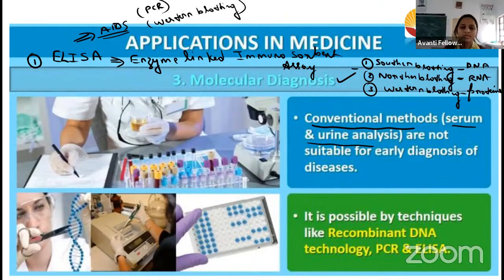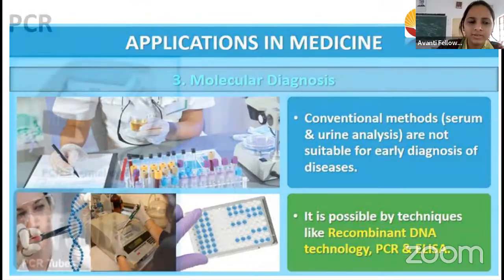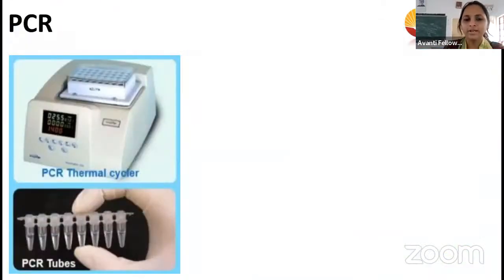All these processes are the application of biotechnology in medicine. It is possible by recombinant DNA technology techniques, that is PCR and ELISA. What do we do in PCR? You know that, right? In recent days, it is compulsory to take the corona test, right?